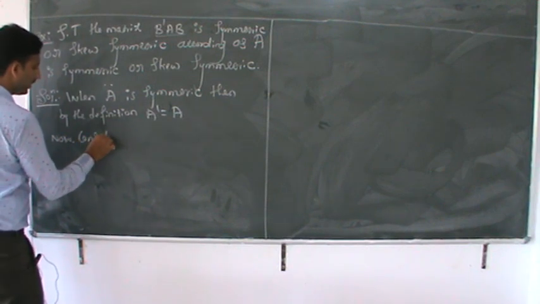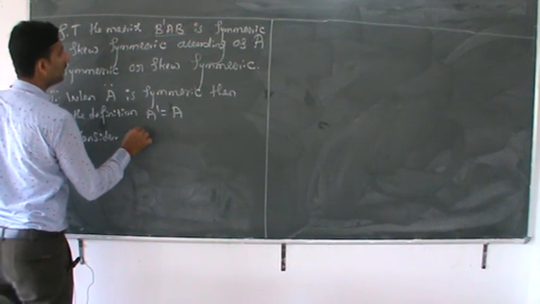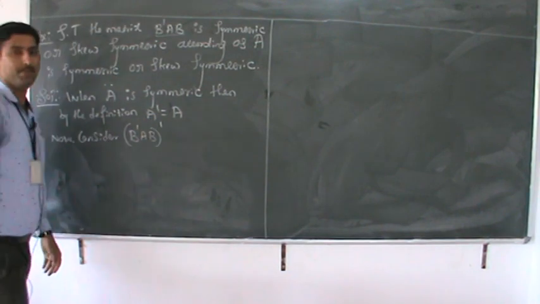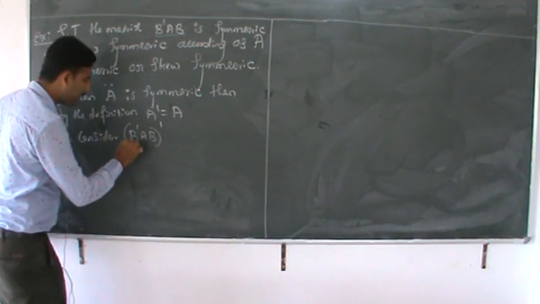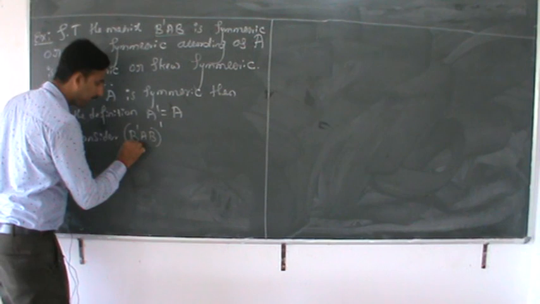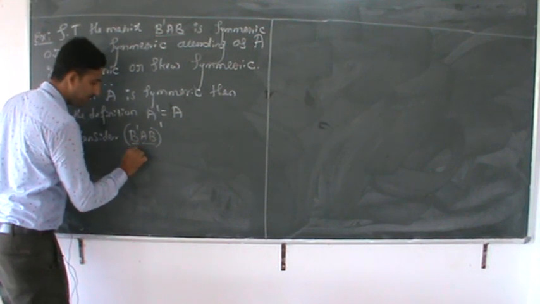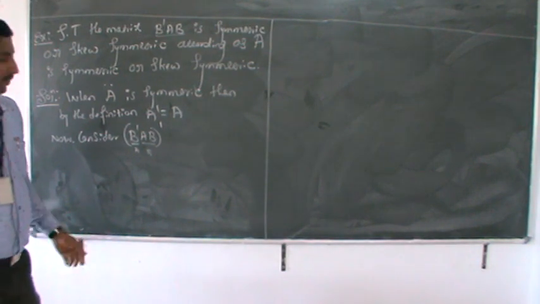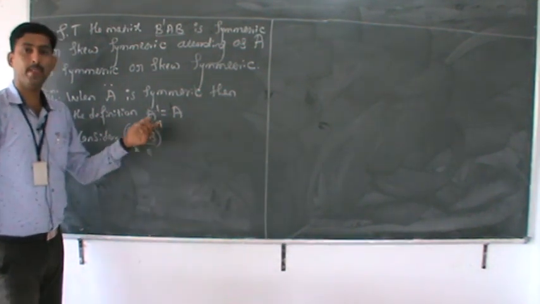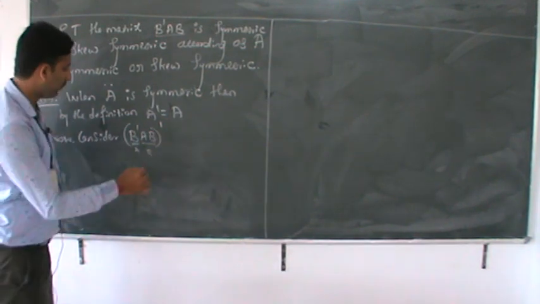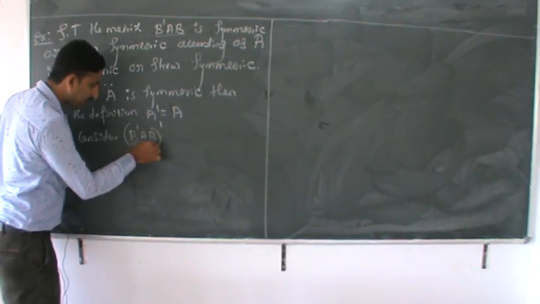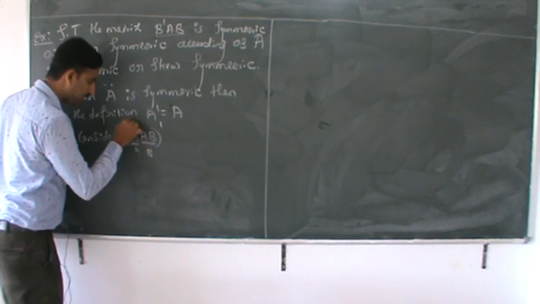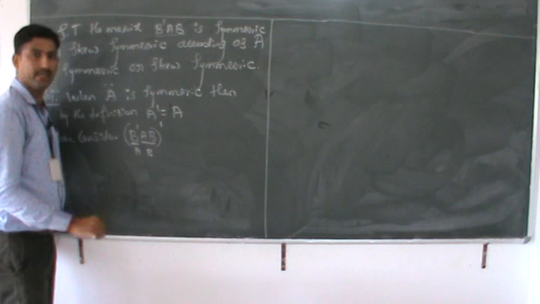Now consider B dash AB whole dash. You take it as a matrix A. Correct? You consider this matrix as AB. How to write AB dash according to the property? According to the property, AB whole dash is nothing but B dash A dash. Here you take AB as B, and this B dash, you take it as A.